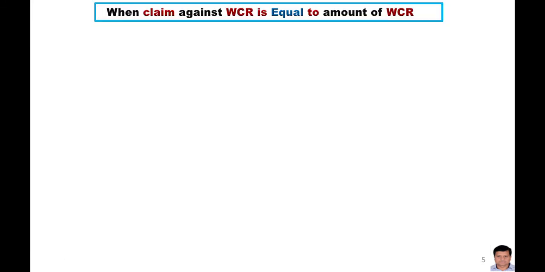Now the second case is when the claim against workman compensation reserve is equal to the amount of the workman compensation reserve.